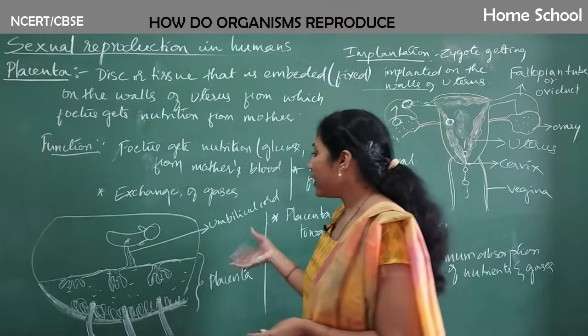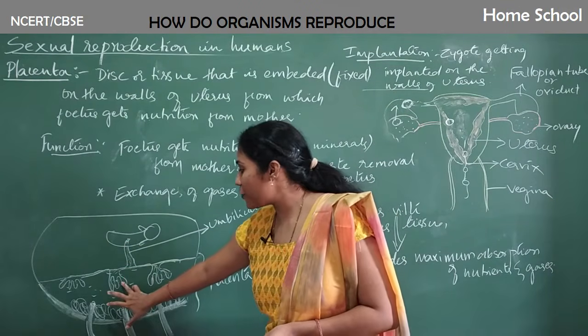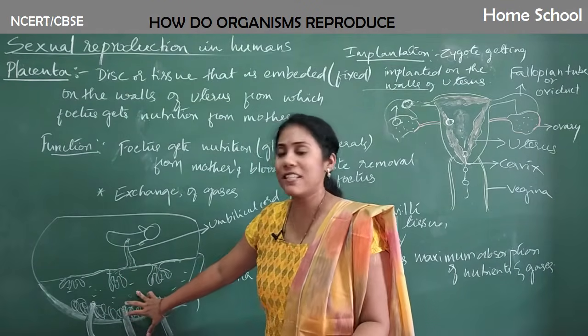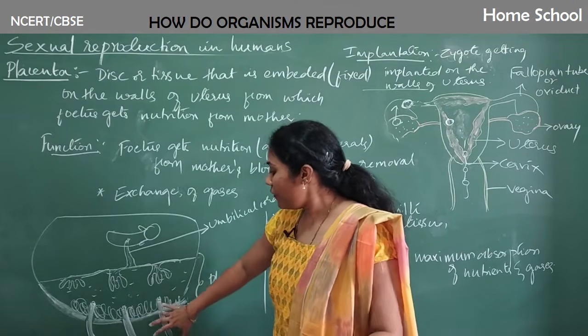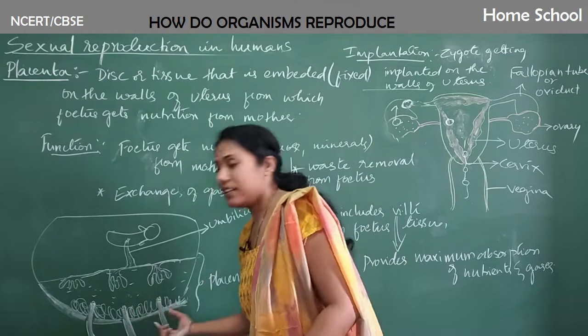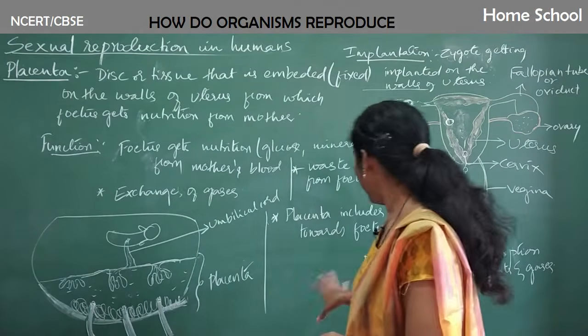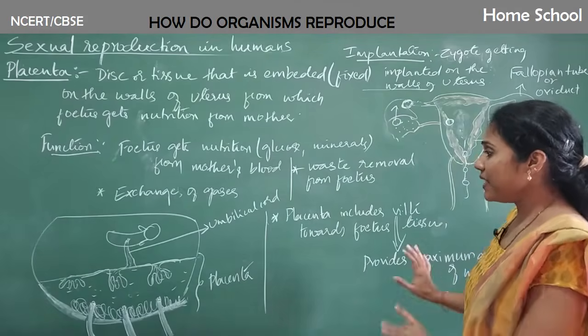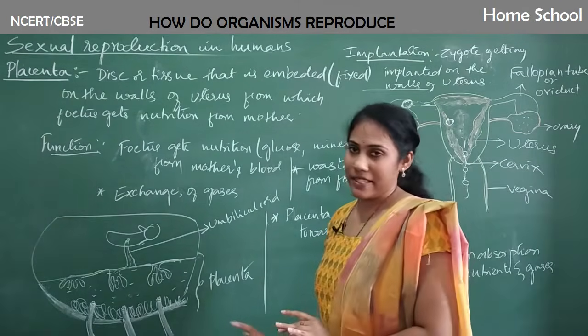Clear? And whatever carbon dioxide is there, that will come from fetal veins and it will reach the villi. From villi it will go to mother's blood, and from this pool of mother's blood it will go to the veins that are connected here, right? Through the veins it will go off. Clear, everybody? Fine. So this is a detailed picture and idea about the placenta.